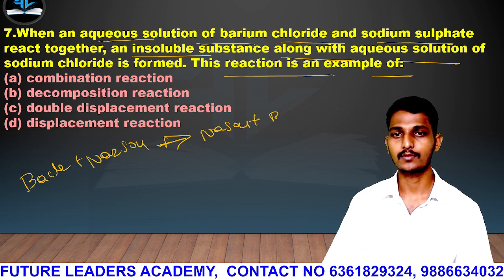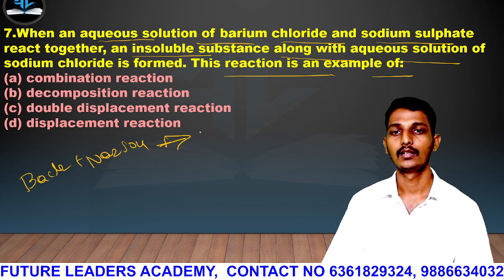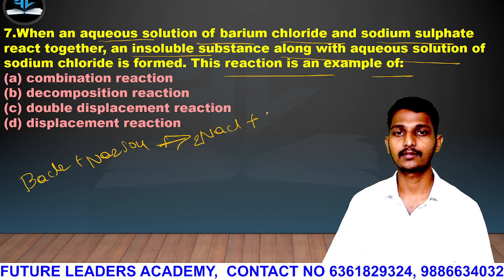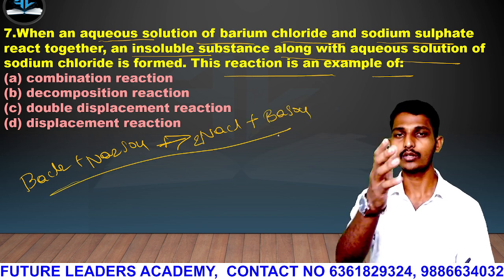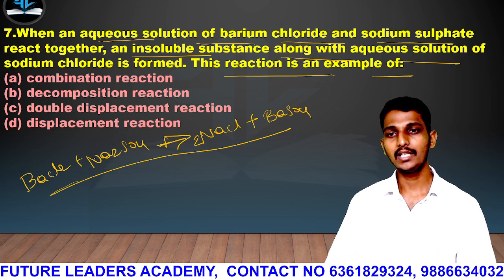It will give you NaCl, 2 NaCl plus BaSO4. The equation is balanced. Don't check, I have already balanced it. Okay, 2 NaCl.